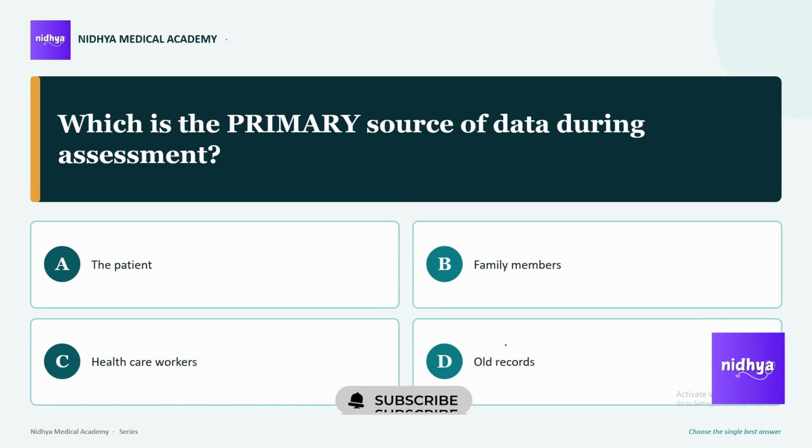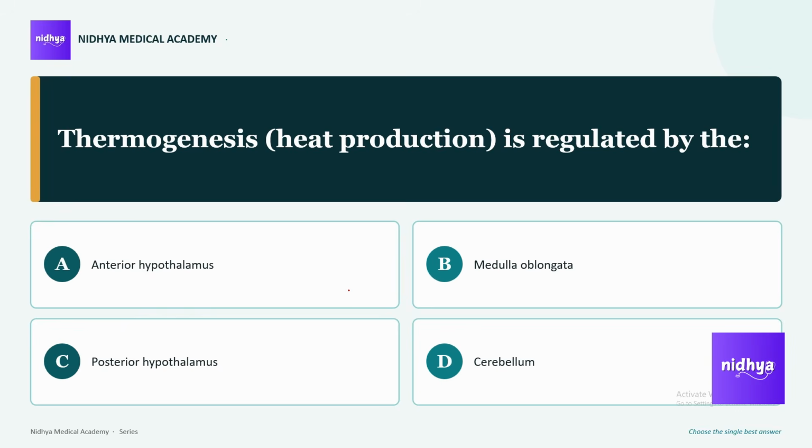Next question is, which is the primary source of data during assessment? Obviously, the answer will be the patient. Except the patient, the other options, family members, old records, and the healthcare workers, will be the secondary source of information in the healthcare setting. Let's move to the next question.